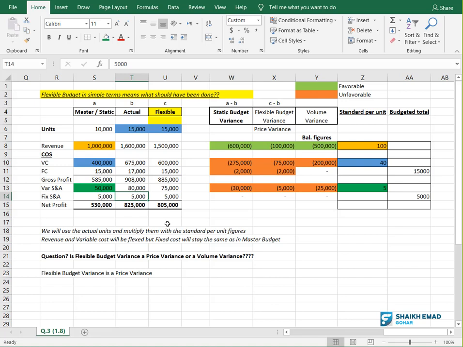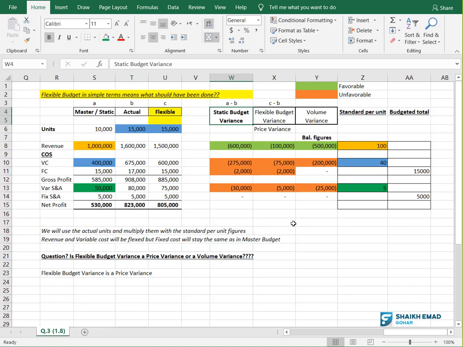Okay, this is the comparison between master and actual. There is one comparison between master and actual. Please focus. Can you see this A minus B? What is A minus B? A minus B means master budget minus actual results. When you do master budget minus actual results, you get something called static budget variance. If the examiner is asking you to calculate static budget variance, you will use this formula, which is master budget minus actual results, or static budget minus actual results. Okay, please write yes in the chat box if you got this point.